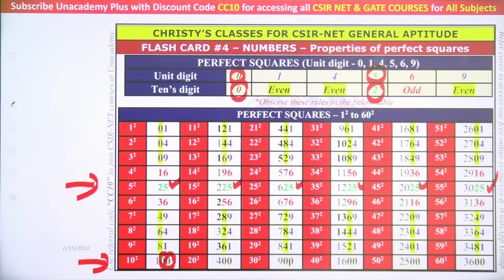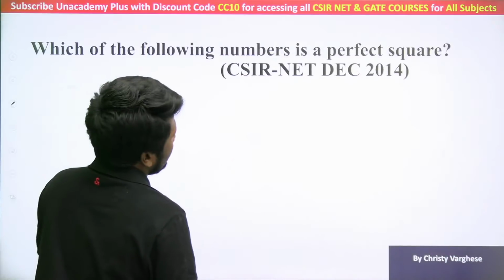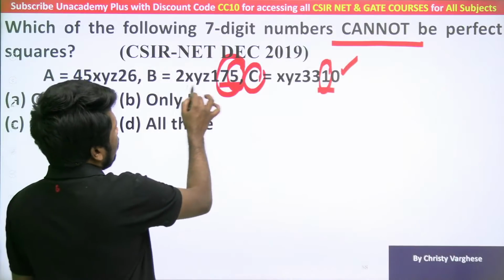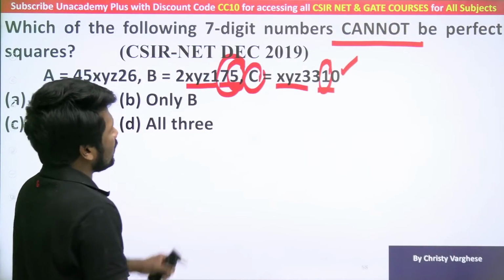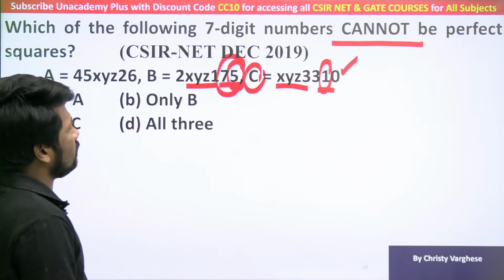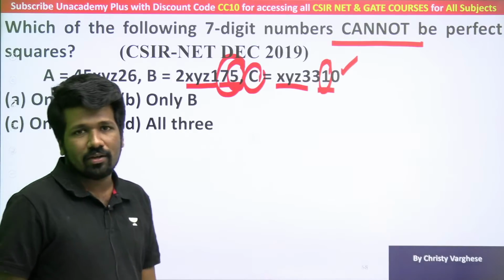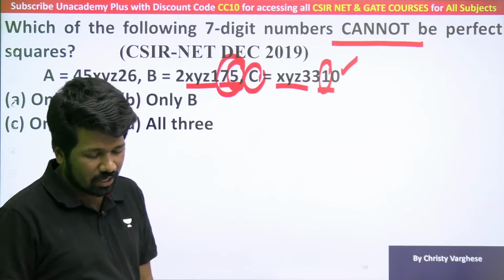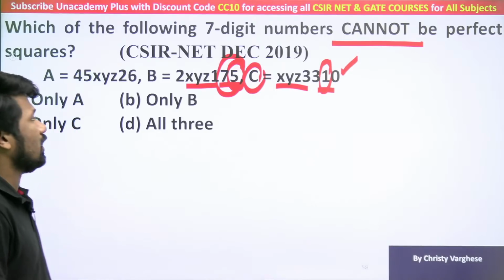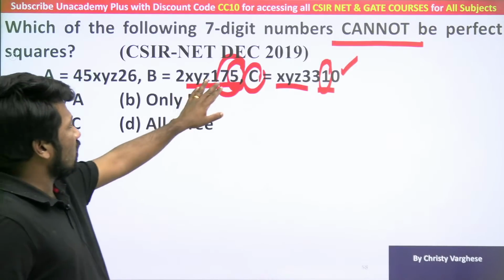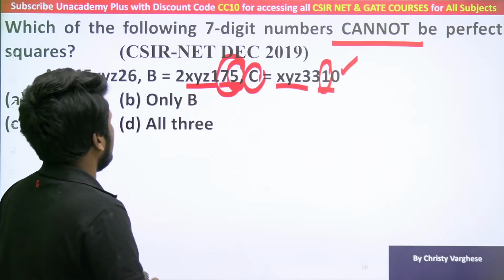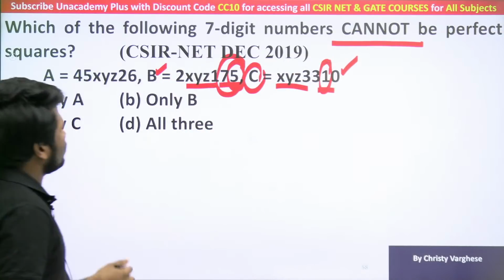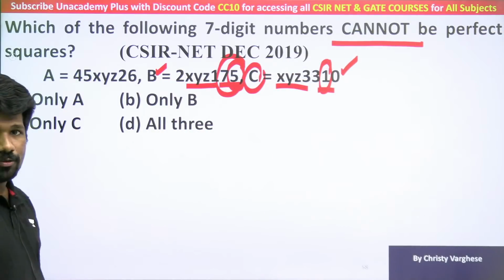5-ending perfect squares all end with 25, and that is the reason that in this question, whatever x, y, z be does not matter. The tens place and unit place itself is enough to discard a perfect square. To prove it is a perfect square, that is not enough. That is why I told you it is not a sufficient condition, but it is a necessary condition. A 75-ending perfect square does not exist, so definitely B also cannot be a perfect square. So that property is also clear.